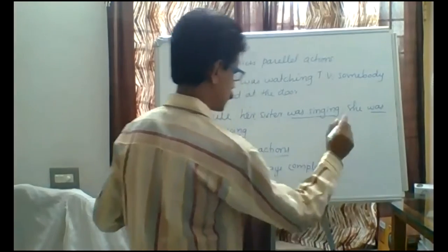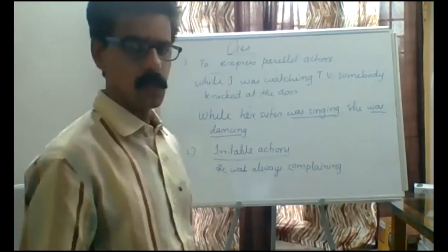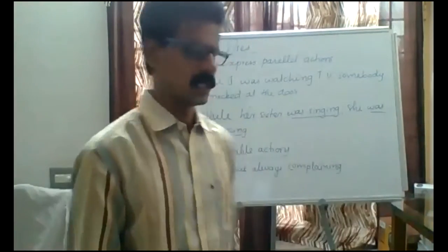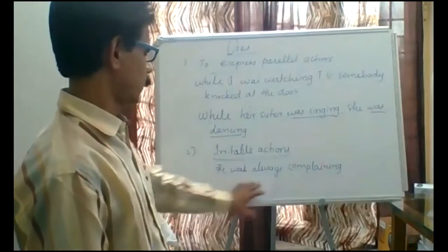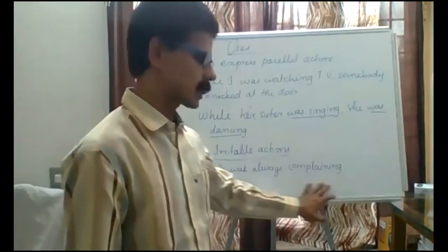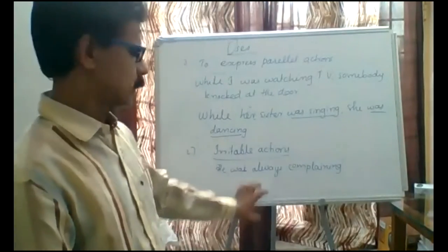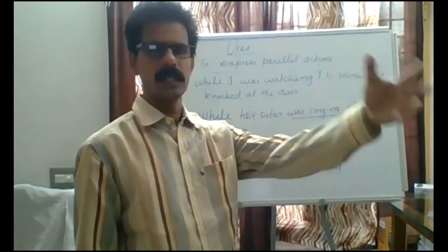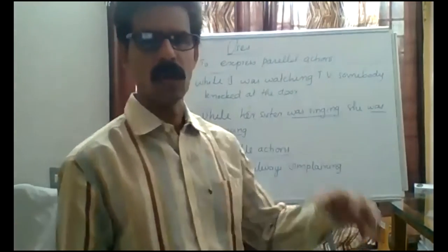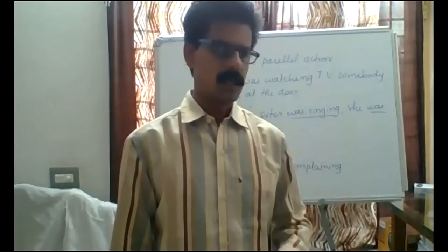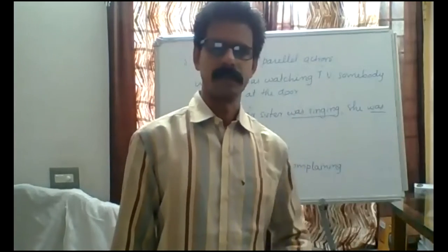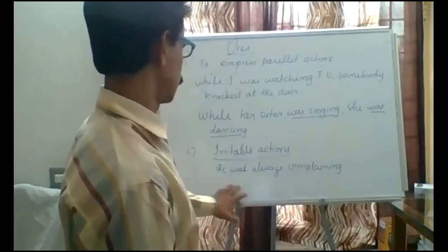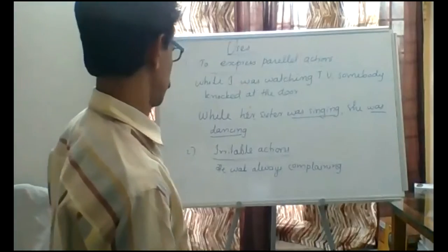Irritation only, that is irritable actions. So always complaining. These kinds of activities. He was always telling lies. He was always disturbing. These kinds of sentences are called irritable actions.